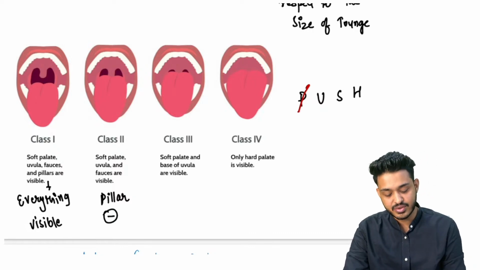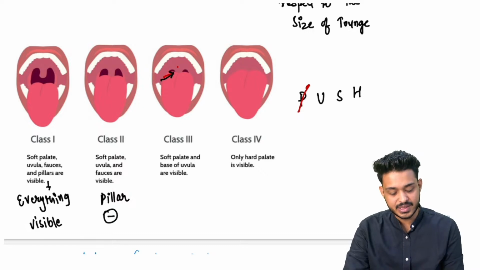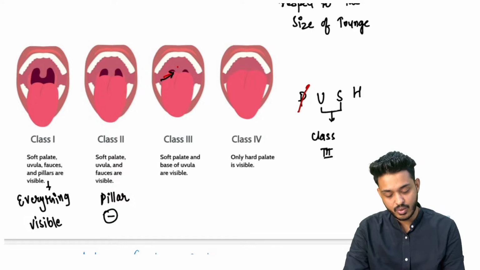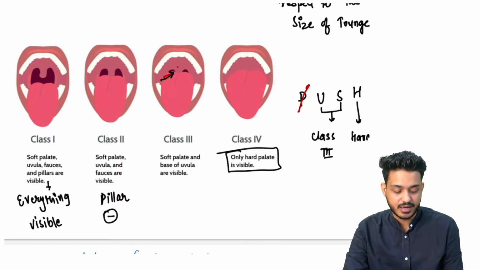Class 3 is going to be soft palate is visible and base of uvula is visible, right? Soft palate is visible and only the base of uvula is visible. So if soft palate and base of uvula is visible, that is going to be class number 3. And in class 4 what is going to happen? Only and only hard palate is going to be visible, right? So this is how you can remember.